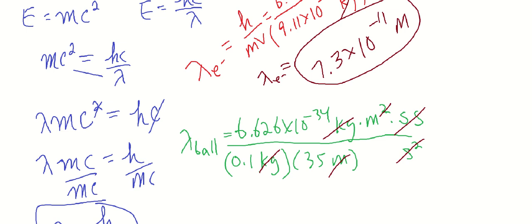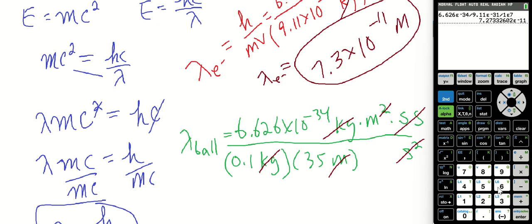Calculator. All right. 6.626 times 10 to the negative 34 divided by 0.1 divided by 35. Like I said, very small wavelength. 2 significant figures, 1.9.